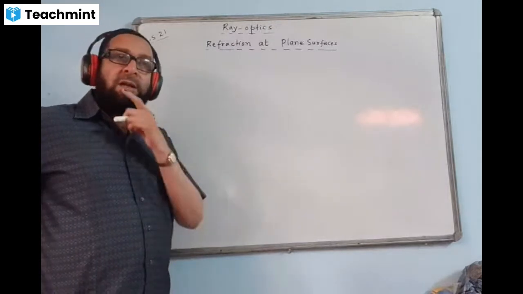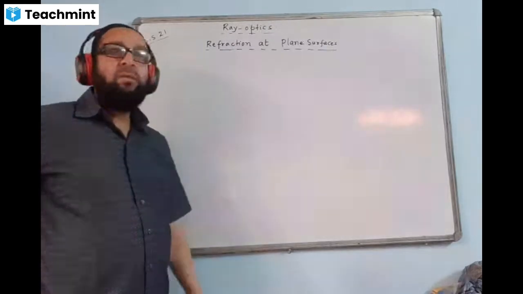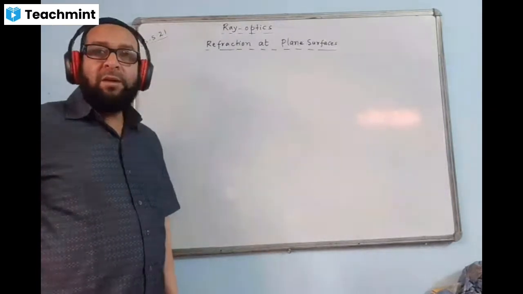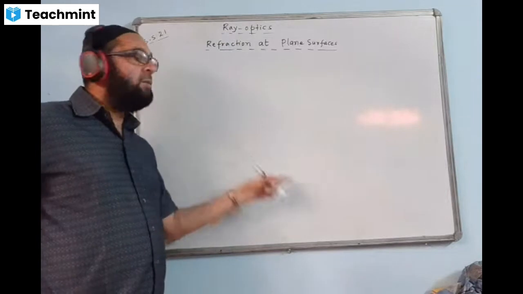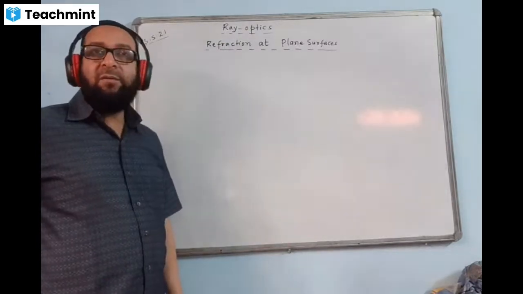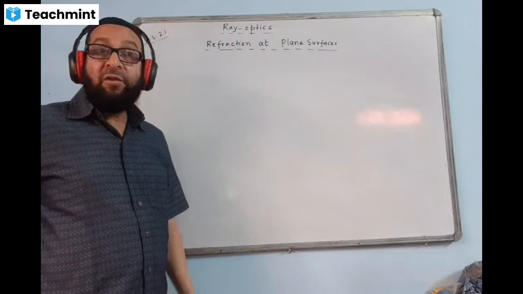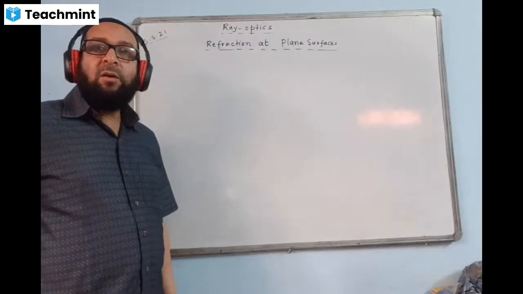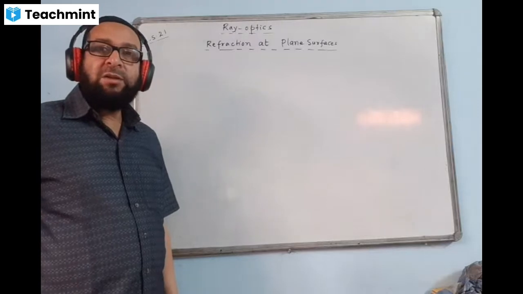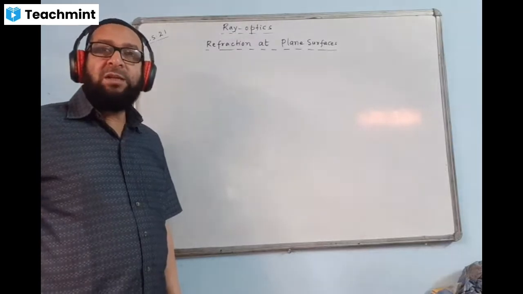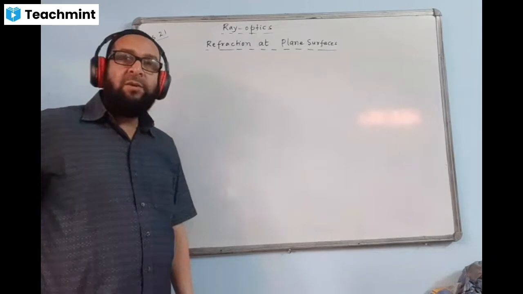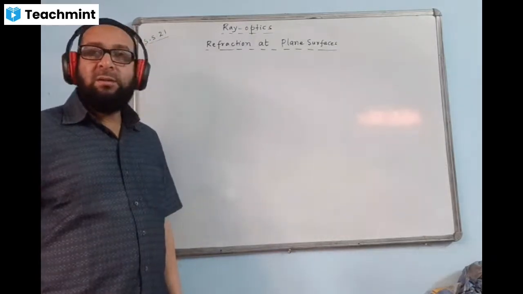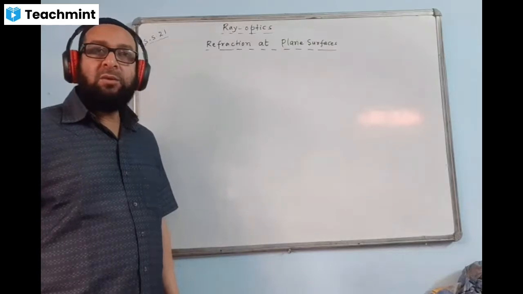You have done this in class 10 also, so probably it will not be new, but just to know what is refraction of light. We say the bending of a ray of light when it travels from one medium to another medium, having different optical densities, at the surface is called refraction. What is the cause of refraction of light? The refraction of light is caused due to change in the speed of light. We know speed of light changes from one medium to another medium, and that causes refraction. I think you know that.